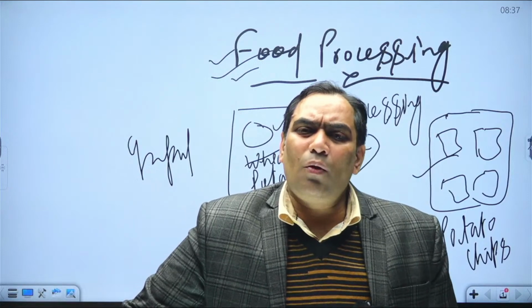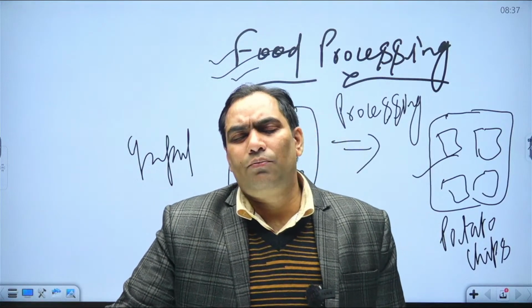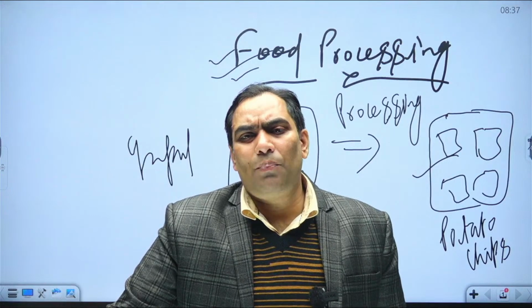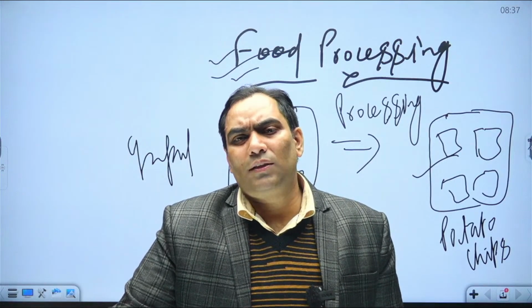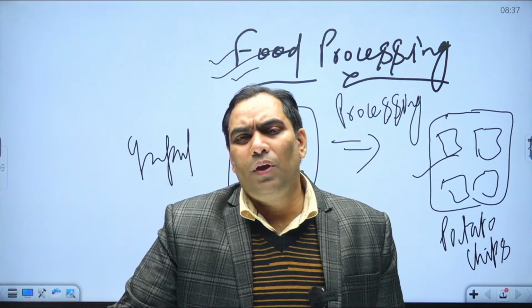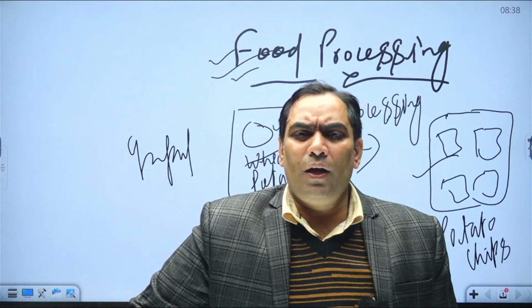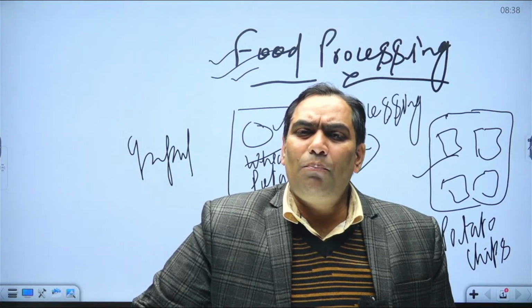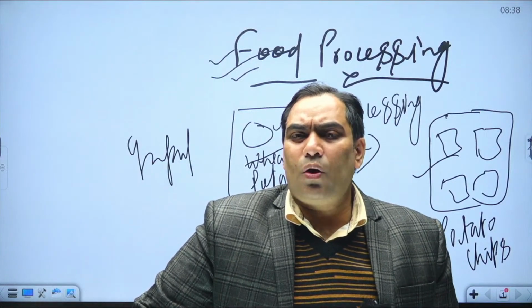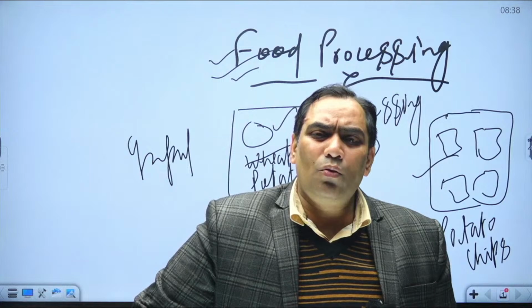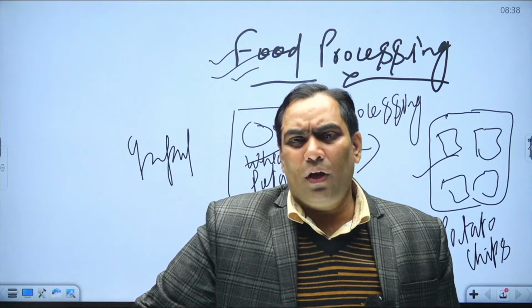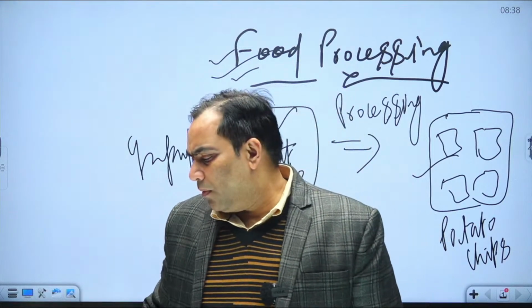By doing the primary process on the tomato and then the secondary process, we convert it into tomato sauce. So the life of tomato sauce is going to be more than the life of the tomato. So what is the purpose of food processing?